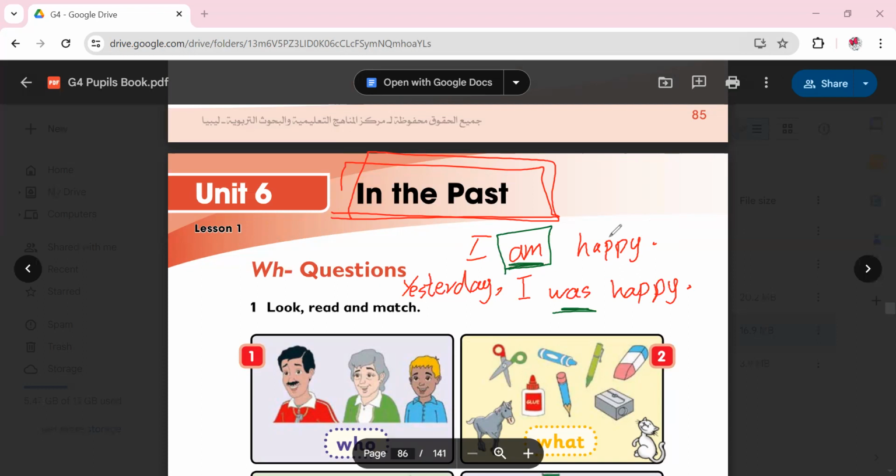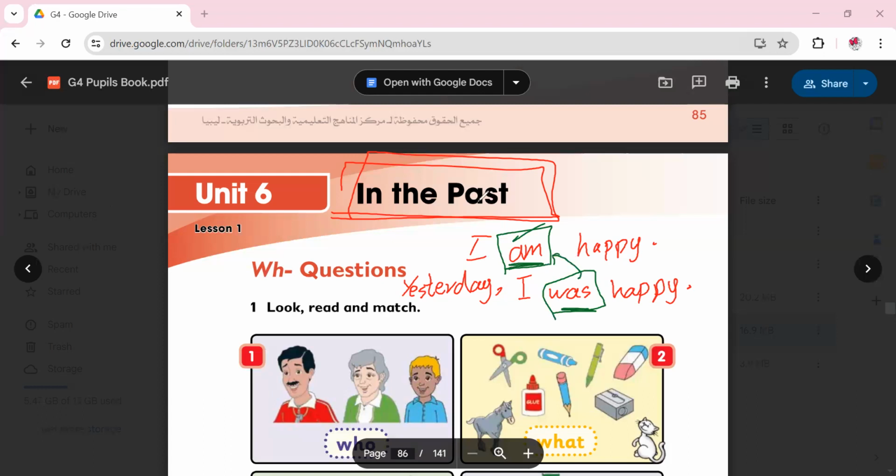Like I pray 5 times a day. It's a routine. I pray 5 times a day. I play football on Saturday or maybe on Friday. So it's something you usually do in the present. So we use the present form of the verb. However, if something happened yesterday or before that, we call that past. In Arabic, we say ماضي, فعل ماضي. So yesterday I was happy.